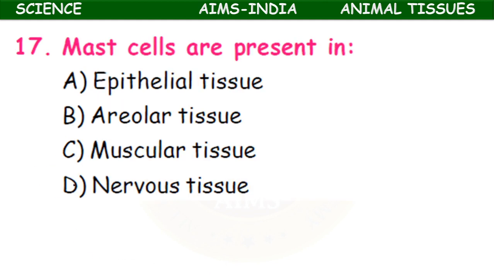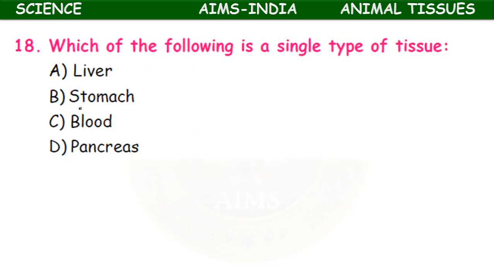So all of these. The mast cells are present in areolar tissue. Which of the following is a single type of tissue? Liver, stomach, blood, pancreas. The single type of tissue is present in the gland, pancreas.